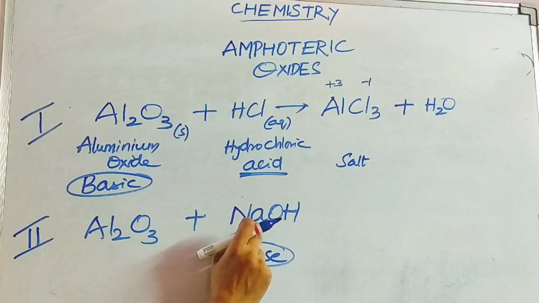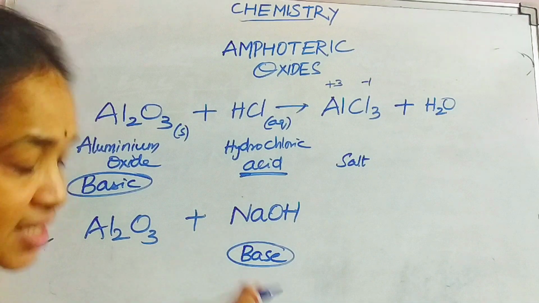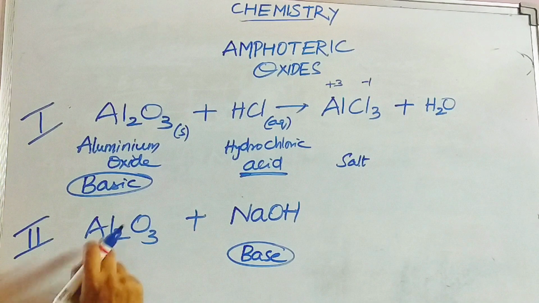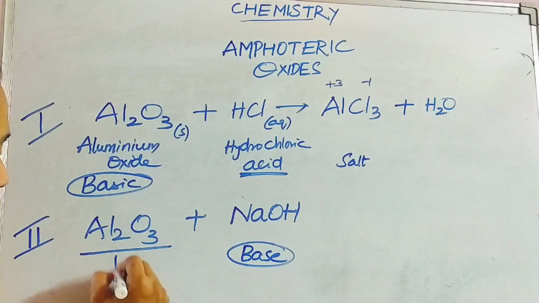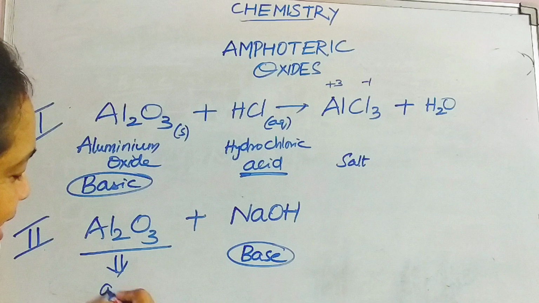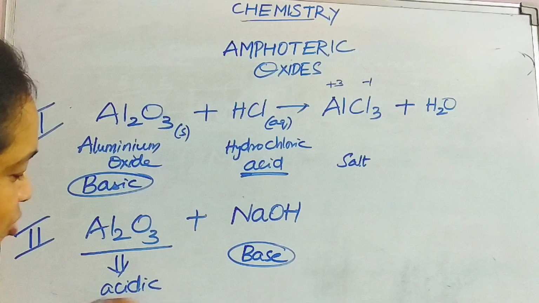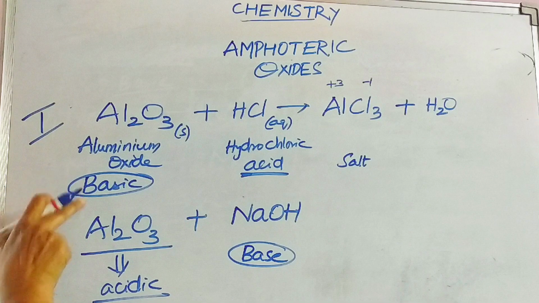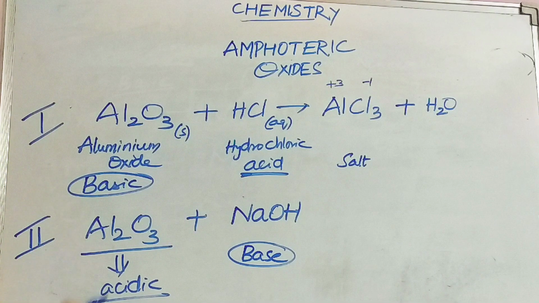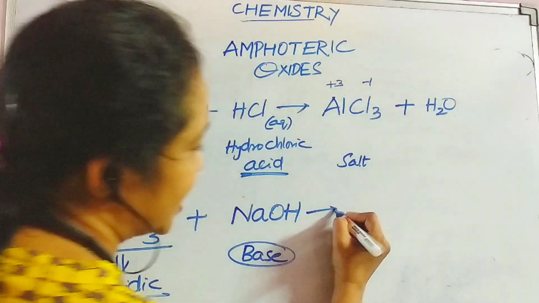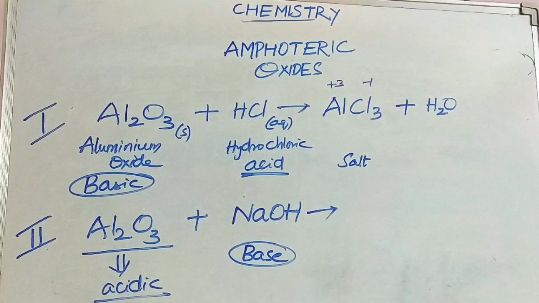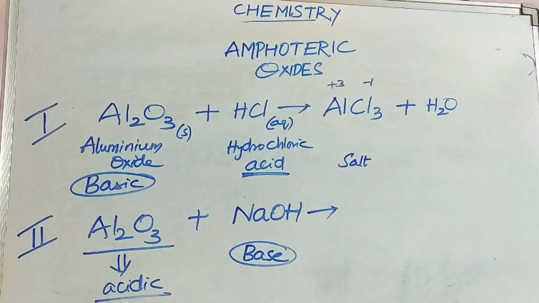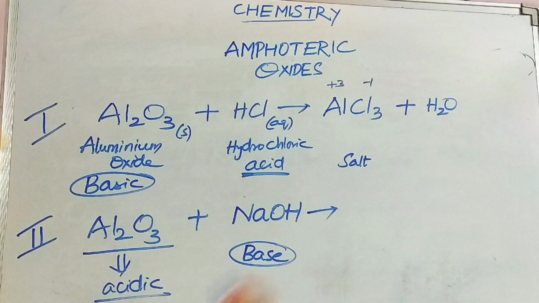When this sodium hydroxide, which is a strong base, comes in contact with aluminium oxide, this aluminium oxide starts behaving like an acid. Now, in the before case it is basic, but in the second case it is acidic, because here also a salt is formed, namely sodium aluminate. Sodium aluminate is NaAlO2.